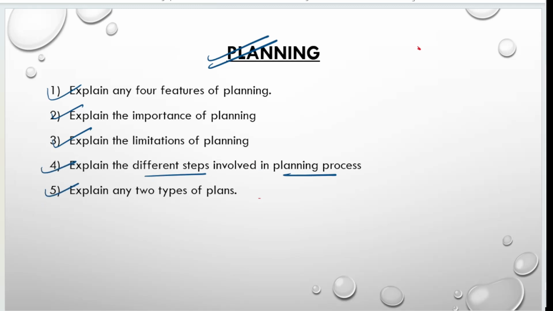Only these 5 questions, very simple. If you read the points, you will understand. It is very easy and very simple. Explain any 4 features of planning, importance of planning, limitations of planning, different steps involved in the planning process.